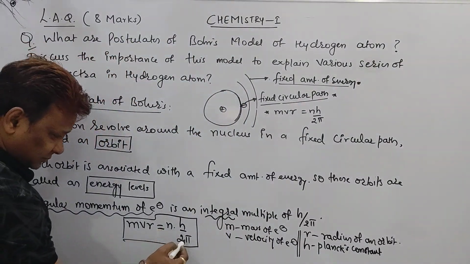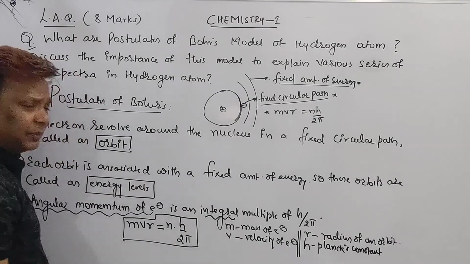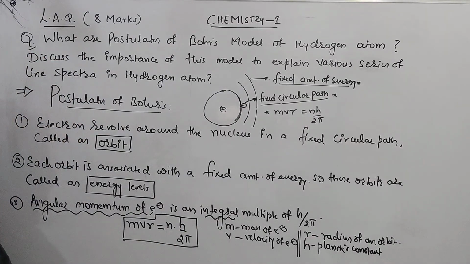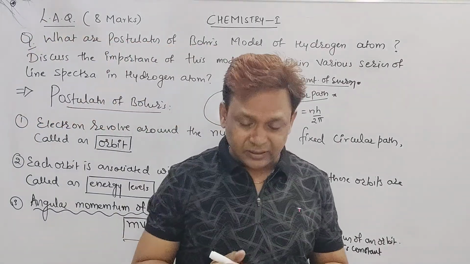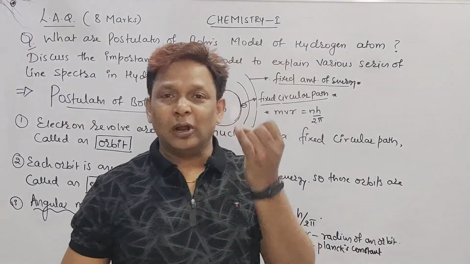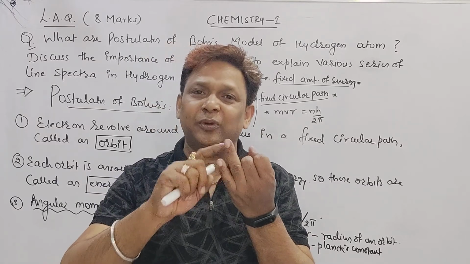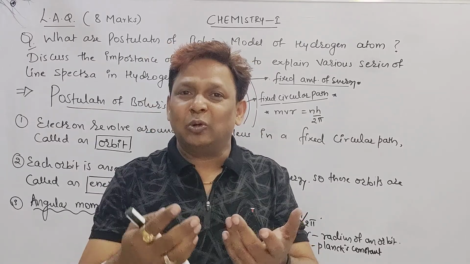Then N is the integral multiple, we already wrote that. Is it clear, beta? Point number 3 is also over. Till now, what did we do? We did 3 points. What is the first point? Orbit. Second point, energy level. Third point, angular momentum.